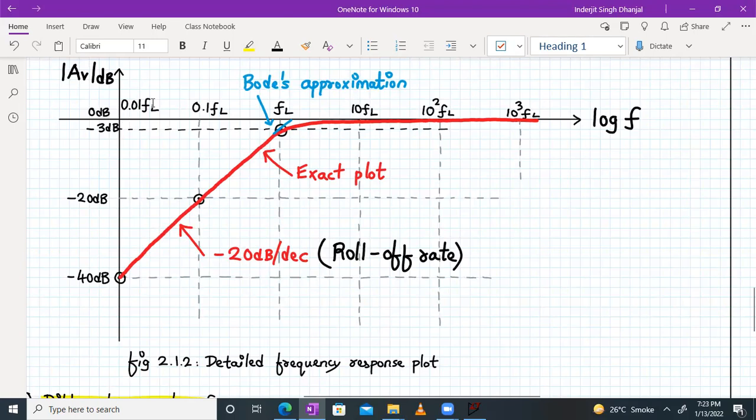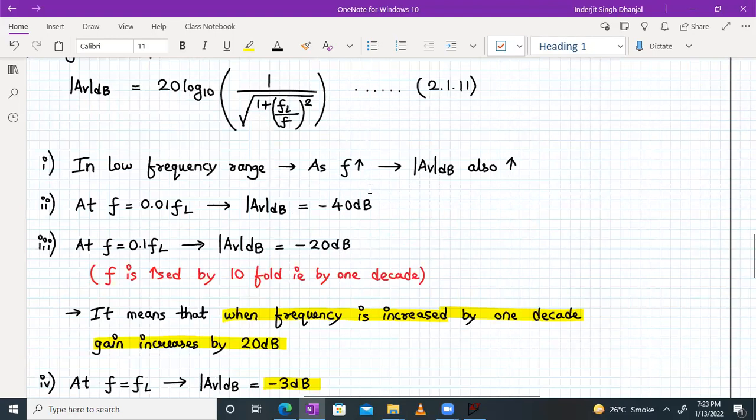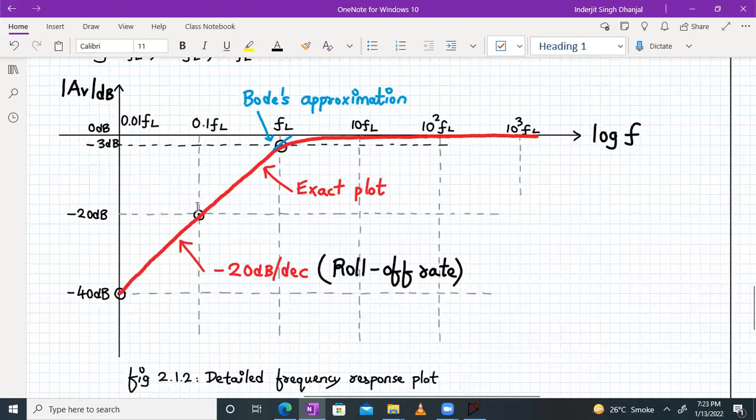Here we have started with the frequency 0.01 FL, where the gain is minus 40. We have determined that over here. You can cross check in the calculator also. Then for 0.1 FL, the gain has become minus 20 dB. For FL, it has become minus 3 dB. And then at 10 FL, 10 square FL and 10 cube FL, the value has gone towards 0 dB, that is gain of 1.